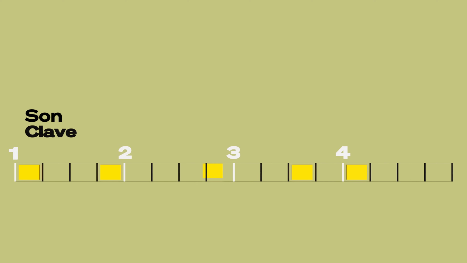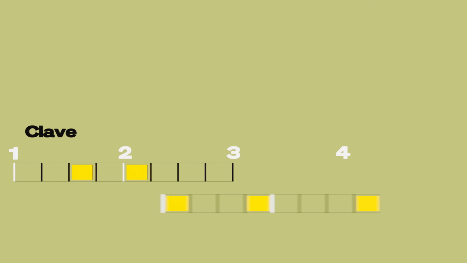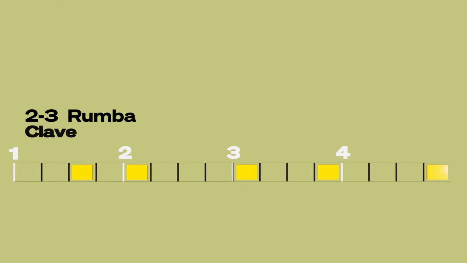If you delay the 3rd note by 1/16 note, it's now known as rumba clave. Both of these are known as 3-2 clave because 3 notes happen on the first half and 2 notes happen on the second half. By switching sides, we now have 2-3 rumba and 2-3 son clave. You can find influences of clave rhythm in many genres, even electronic genres and hip hop.